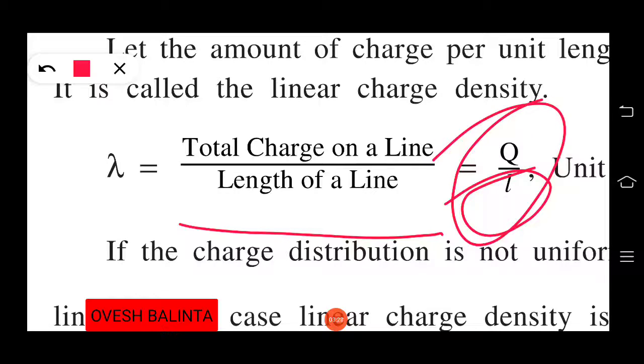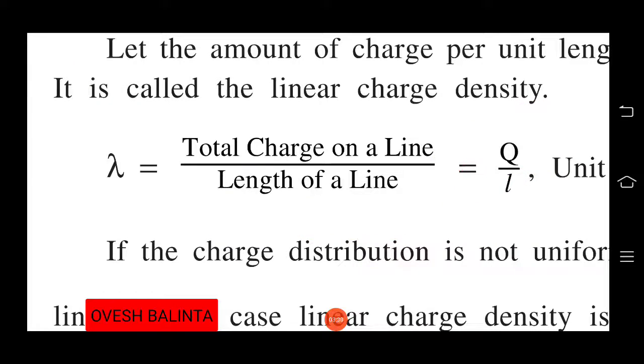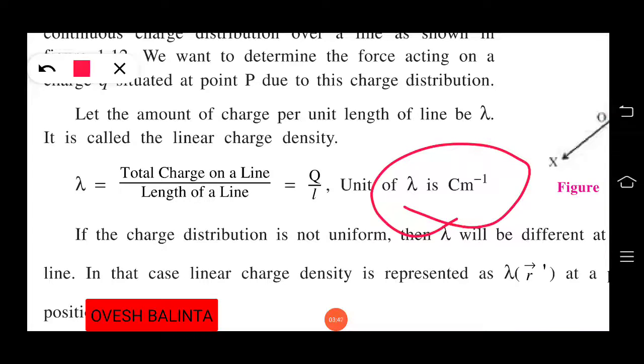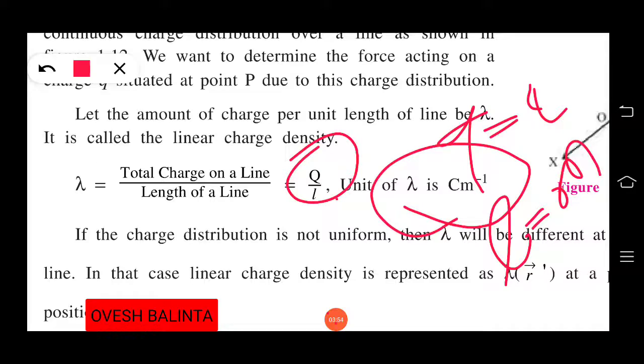So lambda is equal to Q by L. Now the unit of lambda: Q is measured in coulomb, and L is measured in meter.